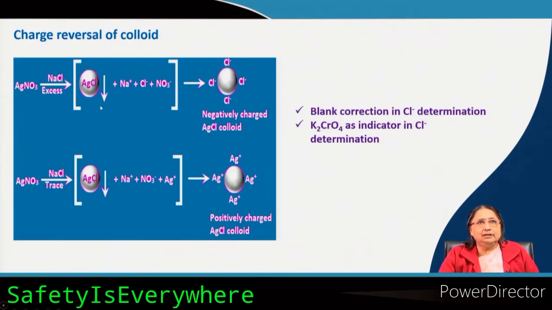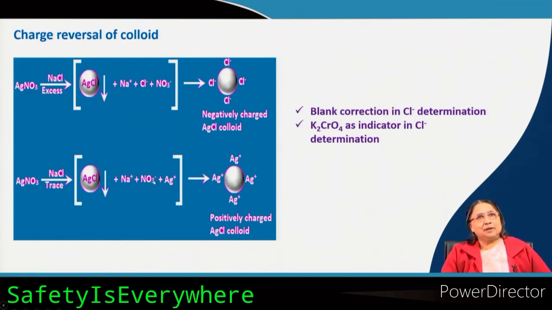So, all silver ion is precipitated as silver chloride, but you have excess chloride. So, neither nitrate will adsorb onto it nor sodium plus, but chloride ion will, because it is a family member of this one. So, it will adsorb and it will form a negatively charged colloid. It is a colloid, but it is stabilized by negative charge adsorption.